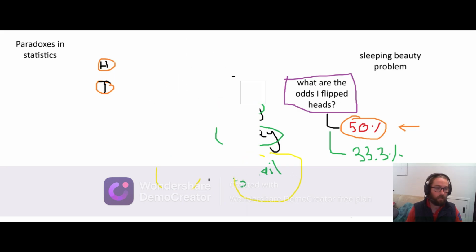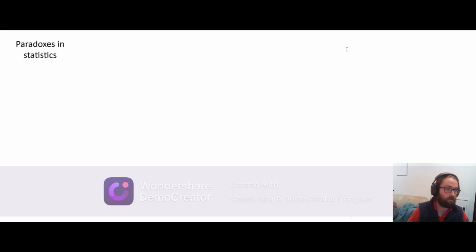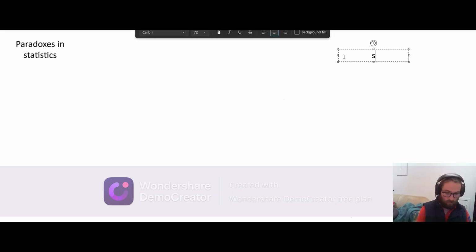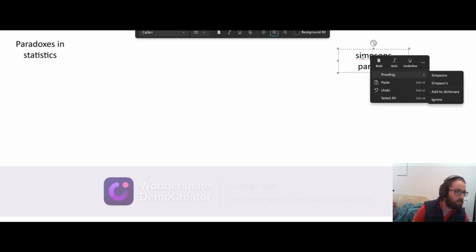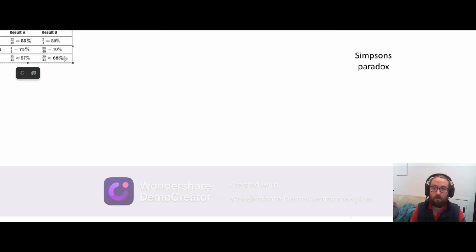Alright, and the final paradox I want to talk about is something called the Simpson's paradox. This one actually has the word paradox in the title, and it's not related to The Simpsons, unfortunately. We'll capitalize it. Now this one I've saved an image to bring over because it involves a table. This one's really interesting. Alright, here we go.